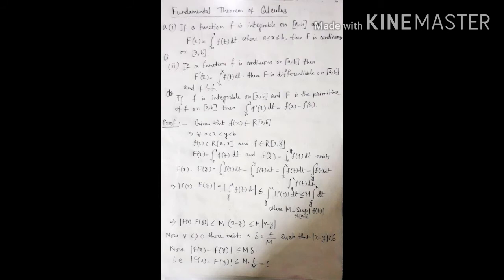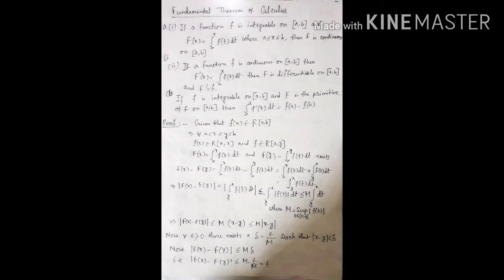So this is equal to the integral from a to x of f(t) dt plus the integral from y to a of f(t) dt, and this can be written as the integral from y to x of f(t) dt. So we take mod on both sides.